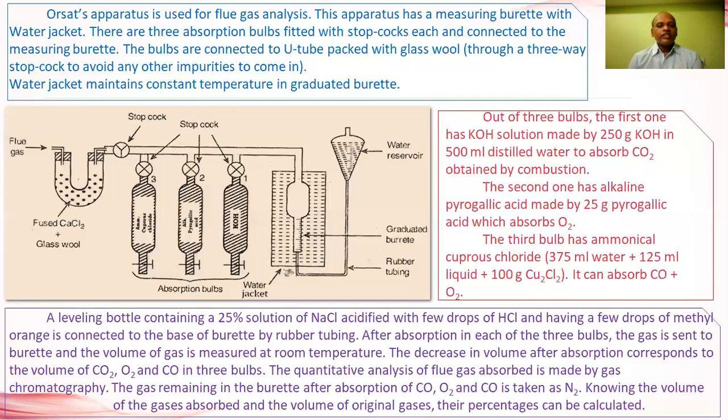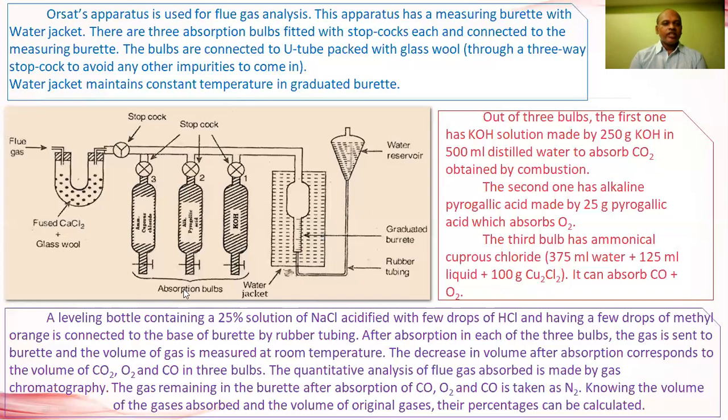The gas remaining in the burette after absorption of carbon monoxide, carbon dioxide, and oxygen is taken as nitrogen gas. By knowing the volume of these gases absorbed and the volume of the original gases, their percentages can be calculated. That means carbon dioxide, carbon monoxide, nitrogen, and oxygen present in the flue gas. So this is the analysis of the flue gas by Orsat apparatus.